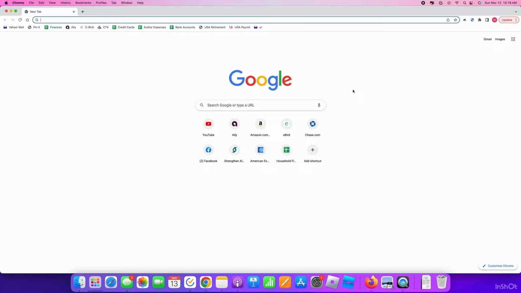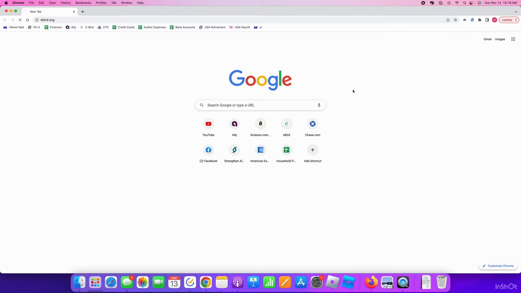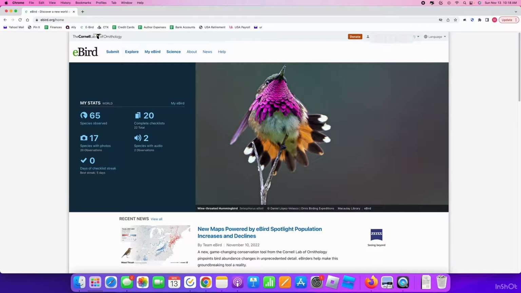Today I'm going to show y'all how to make an eBird account. To start off, you have to go to ebird.org. It should take you to this page.